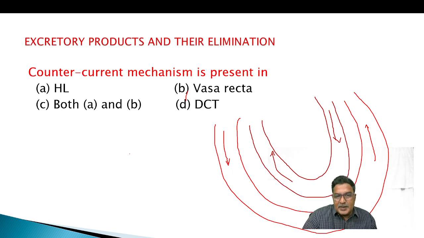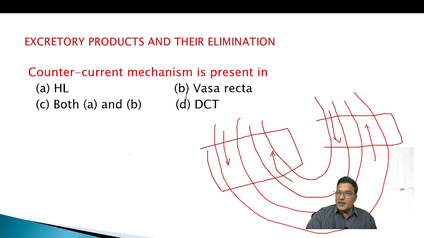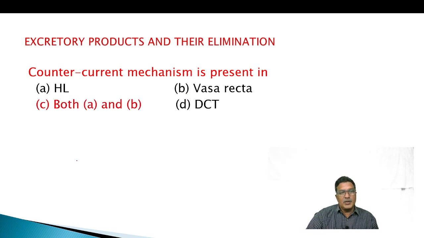So this is counter current and this is counter current. Both ascending and descending limb of Henle's loop and vasa recta are in counter current fashion, and this descending limb of Henle's loop is opposite to the ascending limb of vasa recta in the flow. That descending limb of vasa recta is opposite to the ascending limb of Henle's loop in the flow. So we call it as counter current mechanism. So what's our answer? Both A and B, Henle's loop and vasa recta.